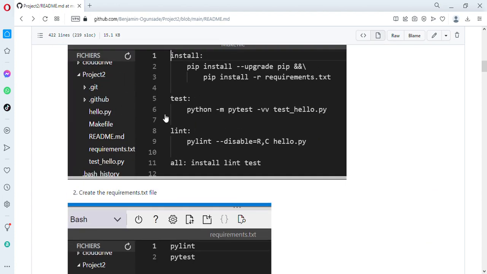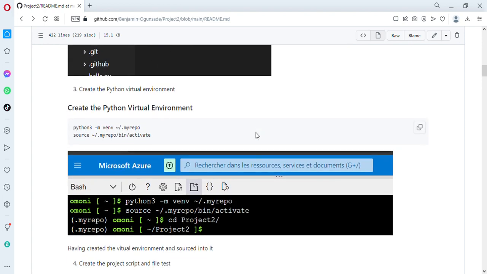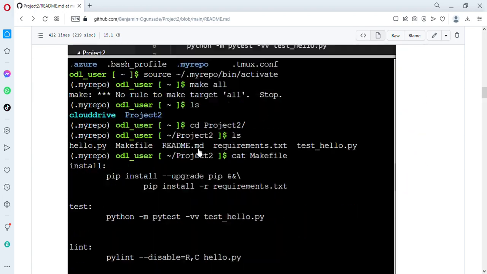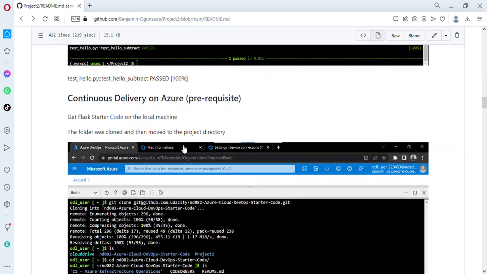After the make all command, the test also runs. The test is the last command it runs, and the test file specifies the hello test. Once every one of the functions there is correct, it gives you 100%. Now the test has passed.